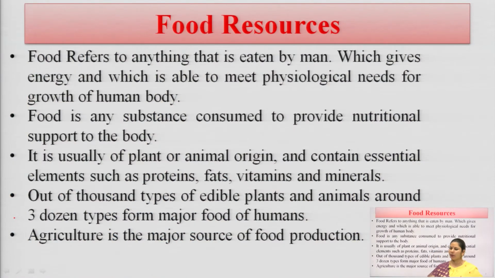Starting from the introduction part, here you see food refers to anything that is eaten by man which gives energy. We are using food for having some energy, and we are taking this energy from different sources. It is able to meet physiological need and the growth of the body. First one is for physiological need, and second, for the growth of the human body we need food, and this food is taken from different sources, different origins.